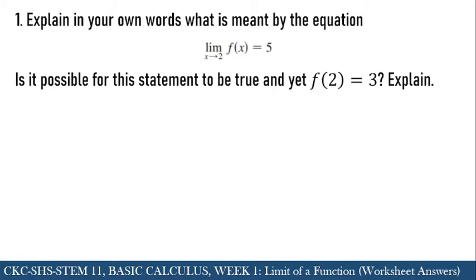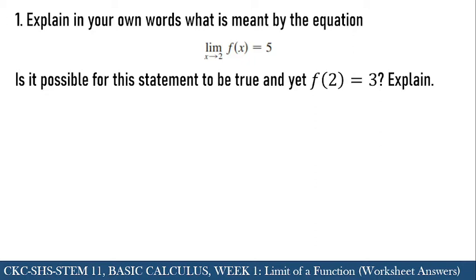Explain in your own words what is meant by the equation the limit of f of x as x approaches 2 is equal to 5. Is it possible for this statement to be true and yet f of 2 is equal to 3? Explain. So the answer for the first question would be the limit of f of x as x approaches 2